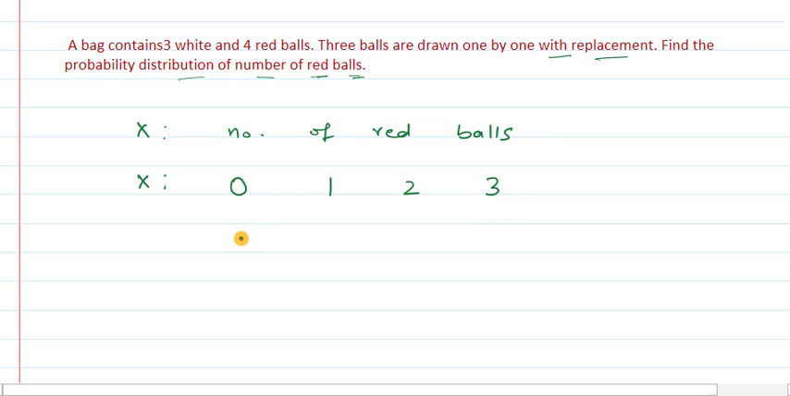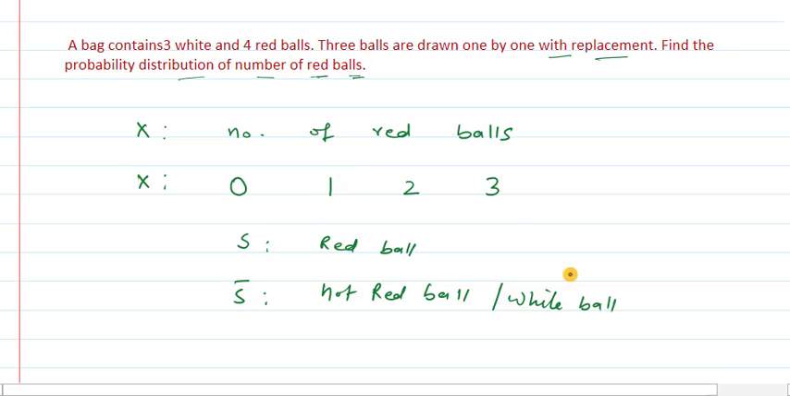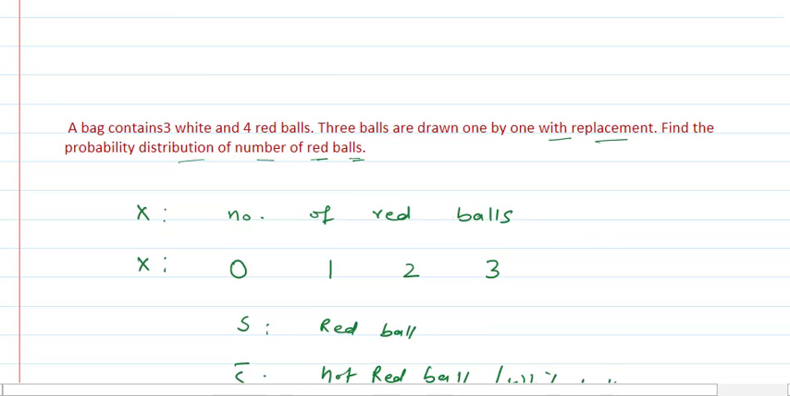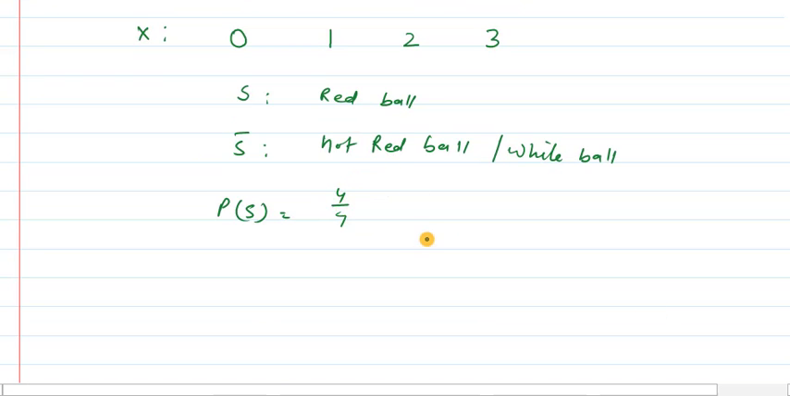Now let us calculate the probability of success and not success. Here success is a red ball and not success is a not red ball, or you can say a white ball, because we are having only 2 colored balls. So if it is not red, then it is white. So let us calculate probability. P(S), the probability of success, is clearly 4 upon 7, and P(not success), that is getting a white ball, is 3 upon 7.